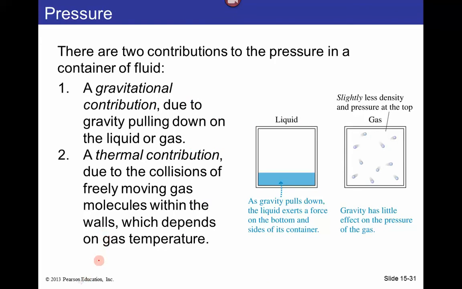So there are two contributions to pressure. One is the gravitational contribution. Gravity pulling down increases the pressure. And the other one is the thermal contribution. Although we haven't studied temperature and heat yet, we can think of a gas, these particles moving randomly. The hotter the gas, the faster the particles will move and the greater the pressure.